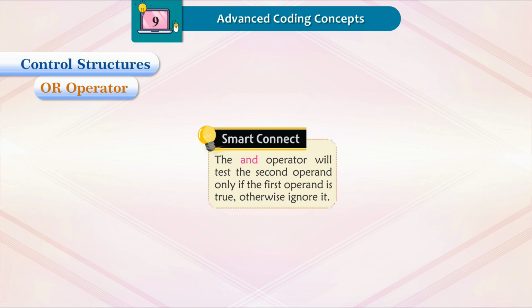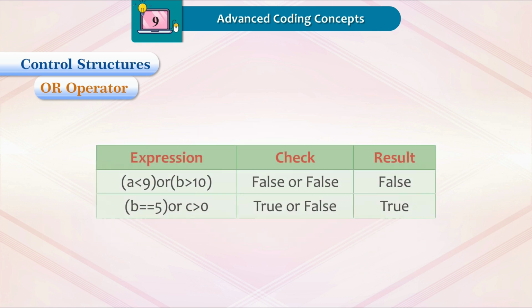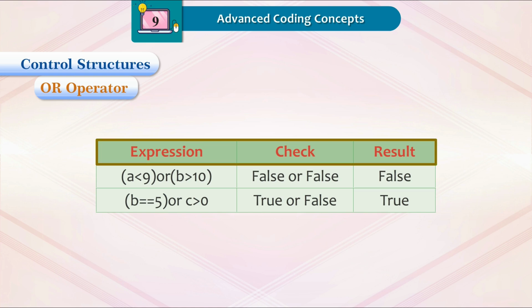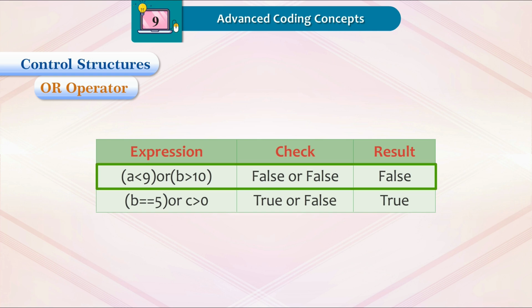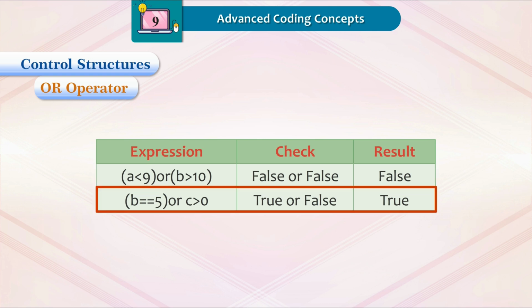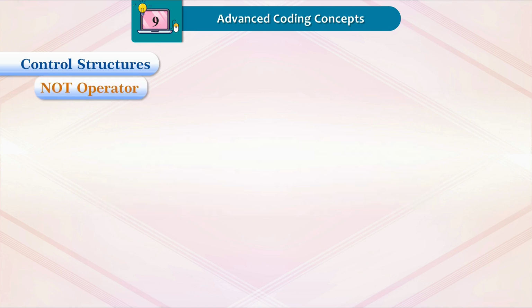Smart connect. The OR operator will test the second operand only if the first operand is false, otherwise ignore it. Expression, check, result. A is less than 9 or B is greater than 10: false or false, false. B is equal to 5 or C is greater than 0: true or false, true.